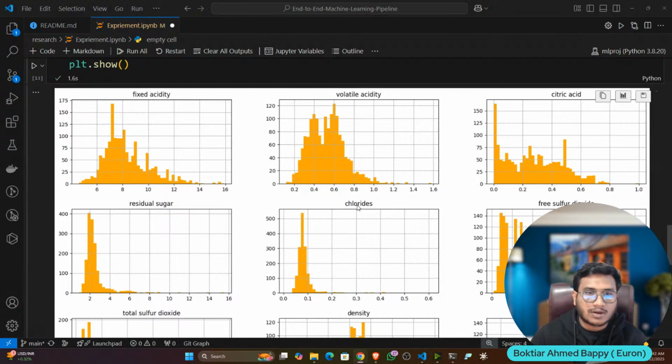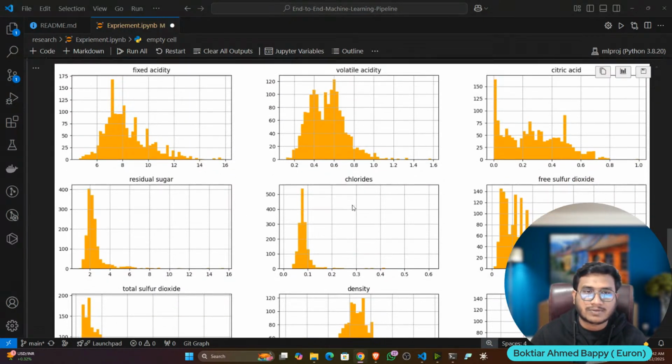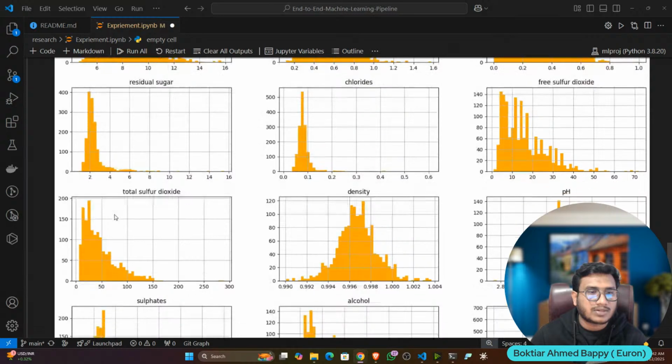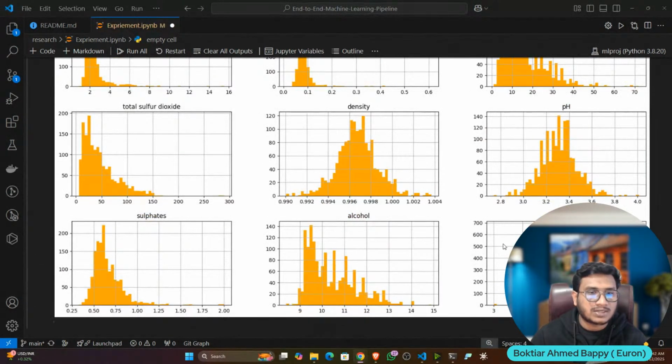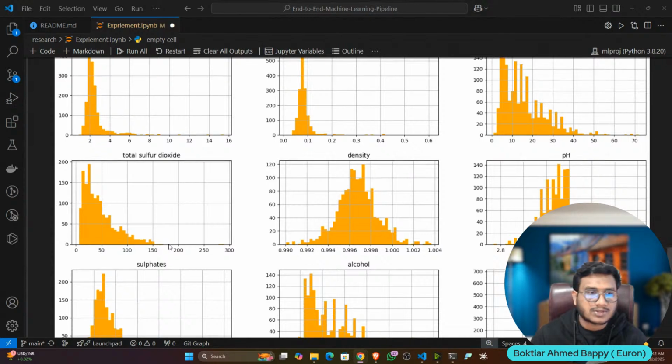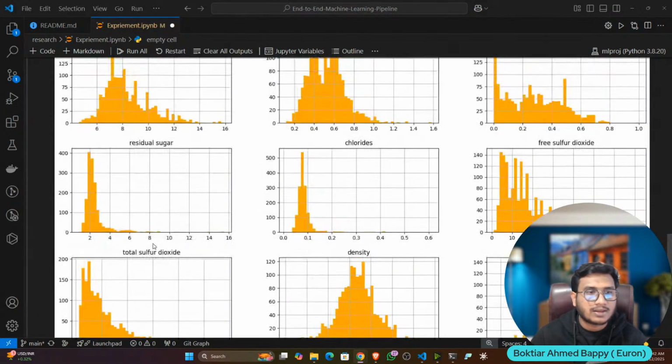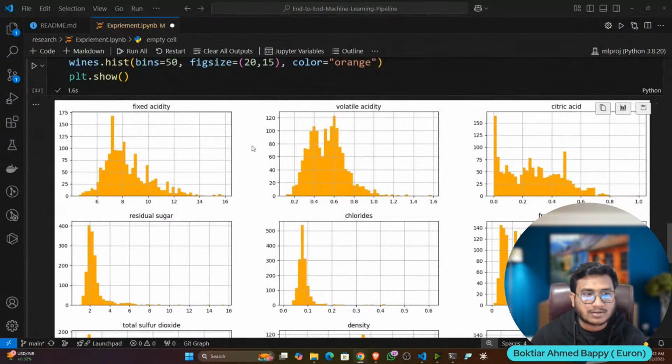Now, can you see the graph, guys? What can you observe from the graph? Anyone, any idea? Those who have already worked with statistics, maybe you can answer. These are the columns. I can say this is a normally distributed column, right? But some of the columns you can see are left skewed, right skewed, like that. So you can also handle these kinds of skewness. There are some power transformers you can apply to fix it.